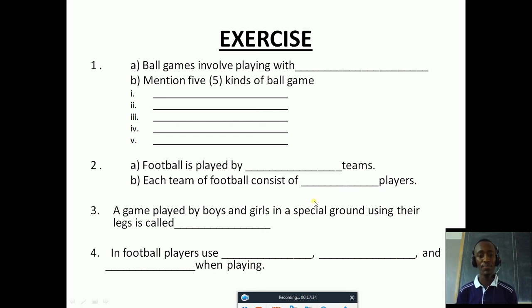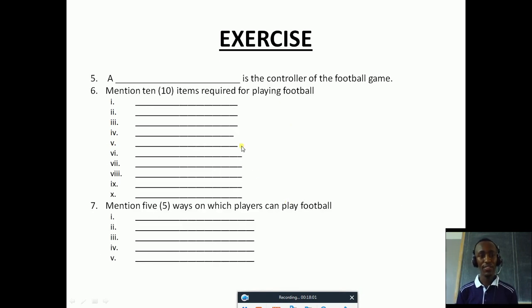We will fill in there. Number 3, a game played by boys and girls in a special ground using their legs is called dash. You will fill in there. Number 4, in football, players use dash, dash and dash when playing. You will fill in there. It's a simple one. Number 5, a dash is the controller of the football game. Who controls the football game? You will fill in there.